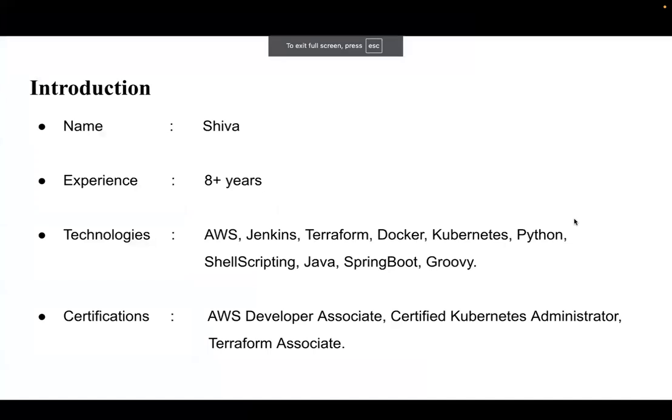I'm Shiva. I have overall 8+ years of experience in industry, and I work with multiple technologies. Initially, I started with development of Spring Boot applications, that means Java-based applications, web services, and all the things. Then I gradually moved to the DevOps field, and as of now I work with AWS, Jenkins, Terraform, Docker, Kubernetes, Python, shell scripting, and Groovy.